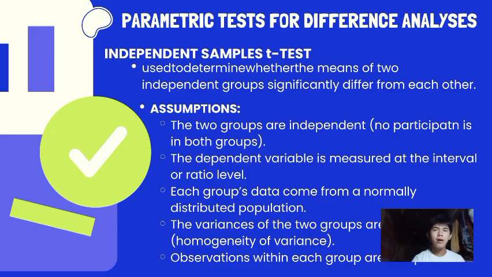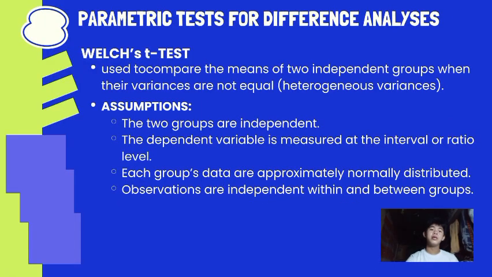So let's now proceed to the Welch's t-test. It is used to compare the means of two independent groups, where independent groups means that a participant is not present in both groups, when their variances are not equal, heterogeneous variances. Assumptions: the two groups are independent. The dependent variable is measured at the interval or ratio level. Each group's data are approximately normally distributed. Observations are independent within and between groups.